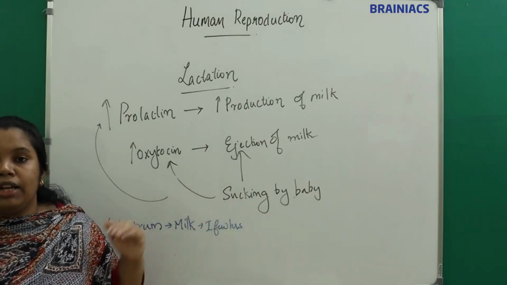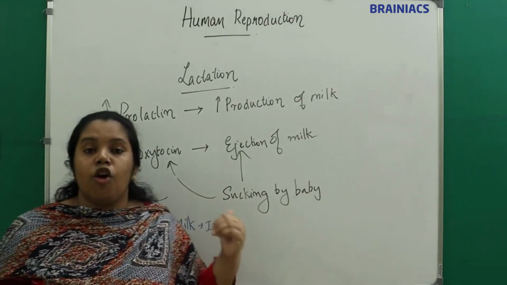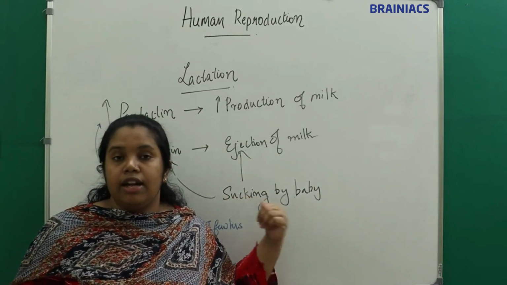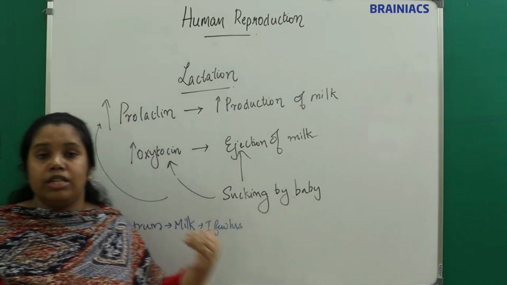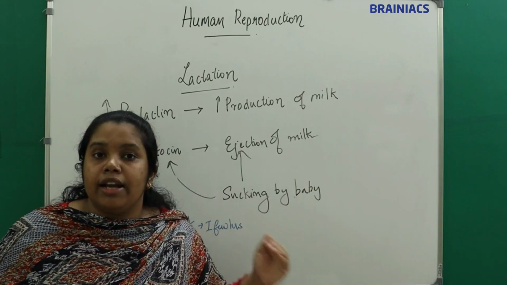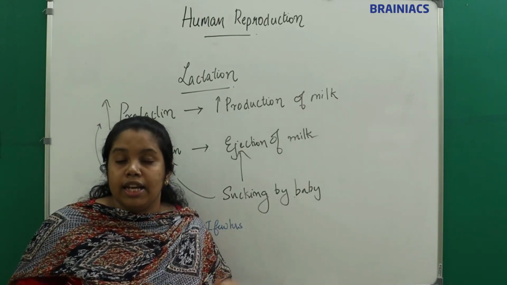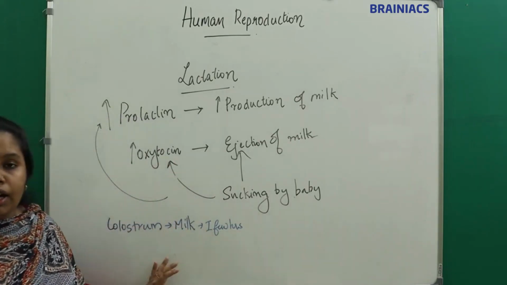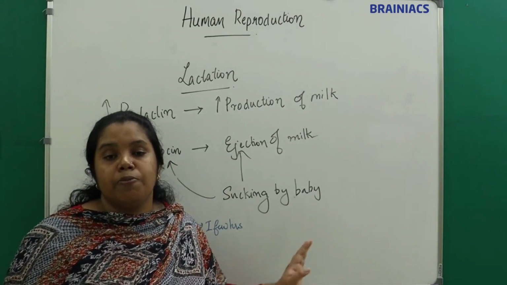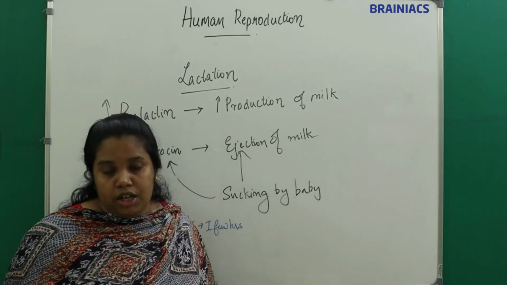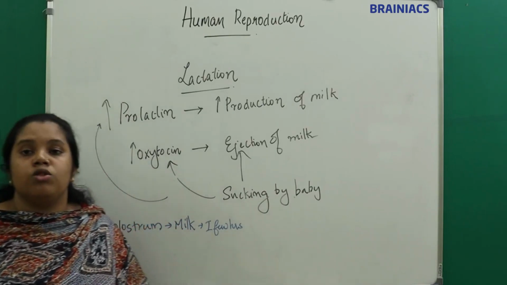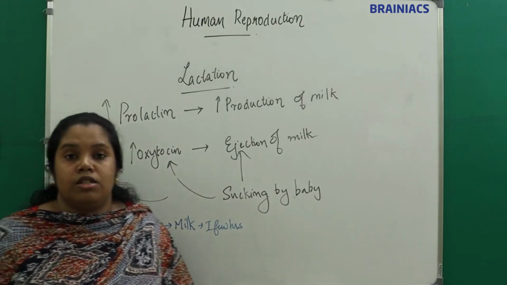The first milk formed is called colostrum, which is immunologically rich. It has so many immunological factors and antibodies from the mother which will protect the baby from external pathogens as well as infection. And I told you that the baby should be exclusively breastfed up to 6 months of age for the proper growth and development of the baby, for the first 6 months.